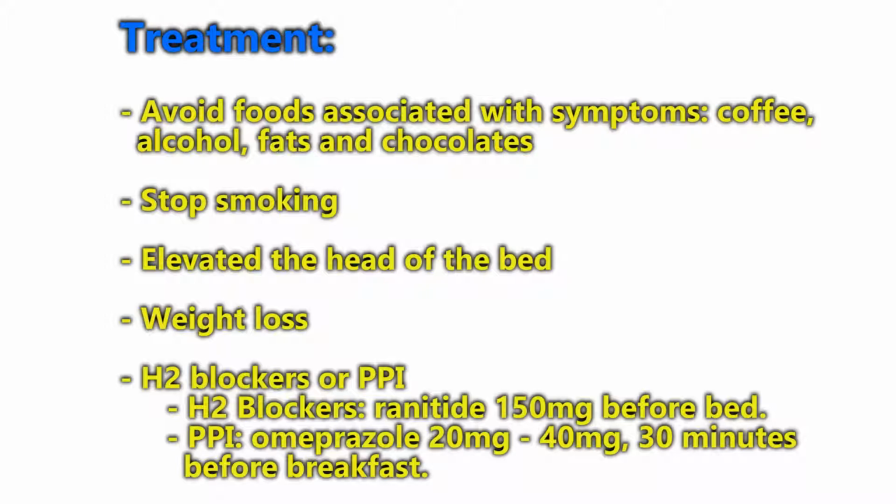Standard other treatments would be medications, H2 blockers or proton pump inhibitors. The H2 blockers that are most commonly used as an example would be ranitidine, 150 milligrams before bed. Proton pump inhibitors are omeprazole or pantoprazole, about 30 minutes before breakfast, and they are usually longer acting, so they last 24 hours. Another thing to recommend for treatment is avoid medications that may cause the problem. If it's possible, change the medications they're currently on. So if they're on a medication that started this problem, if they can switch it off or change how they take it.